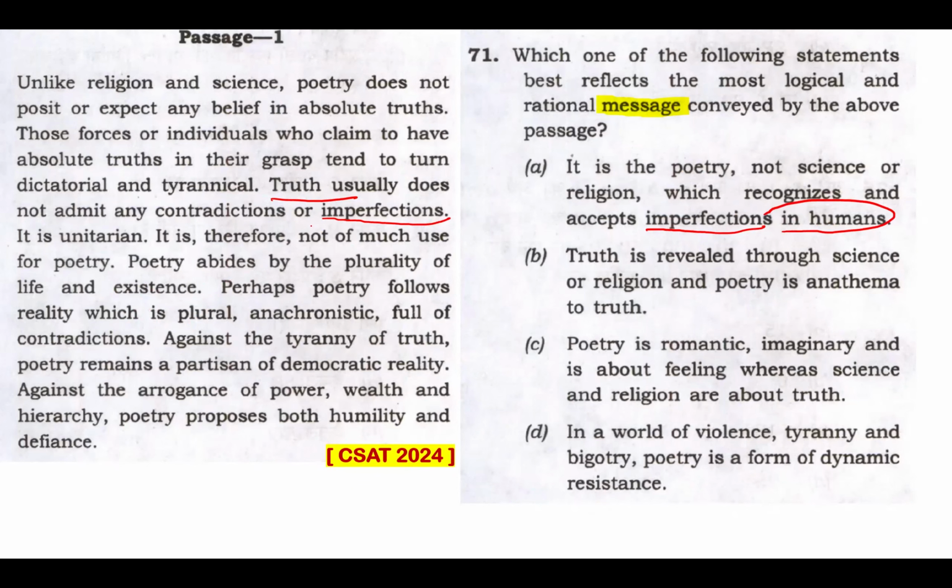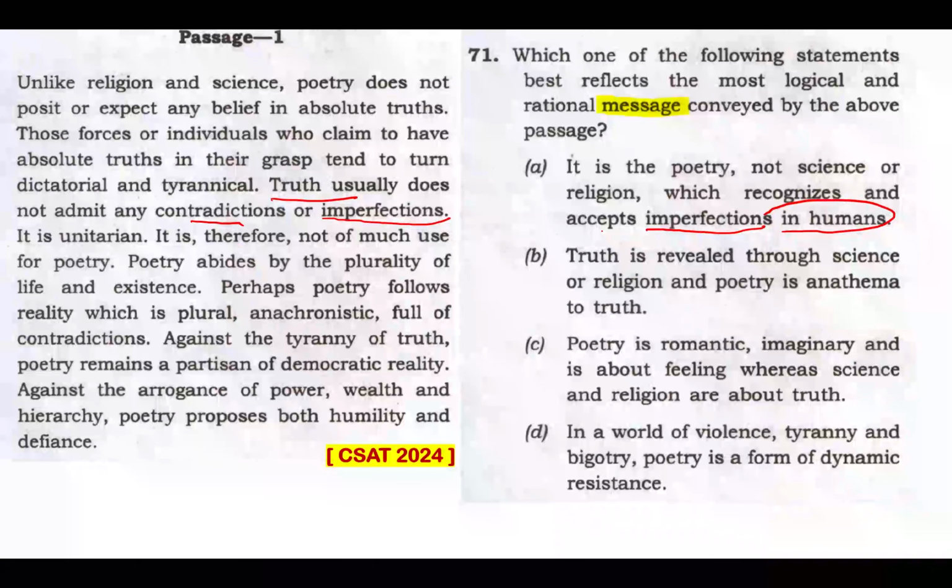This is a different context where the truth is connected to contradictions and imperfections, the truth does not admit that. So this imperfections in humans seems to be something out of context. Let me read further. Let me see if I can get a better answer than option A. I may be sticking to option A now, but let me read further, if there are reasons to select this or not select this.